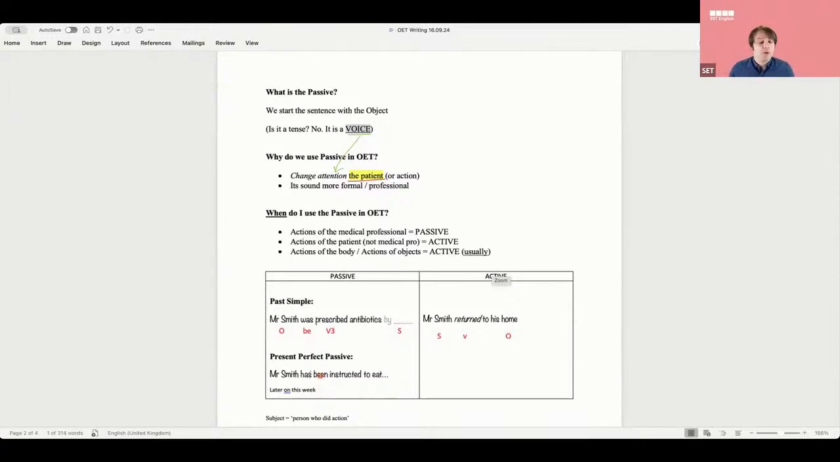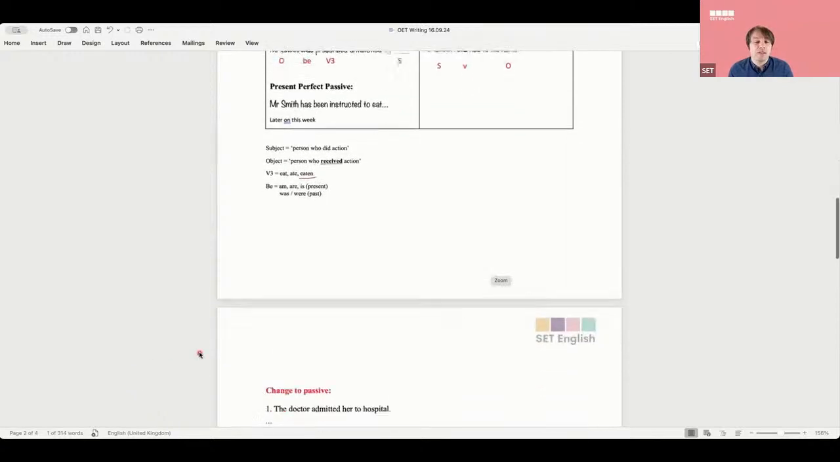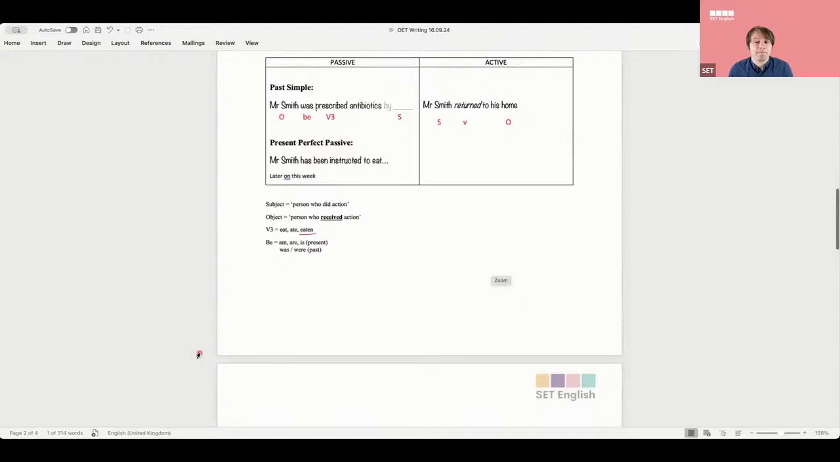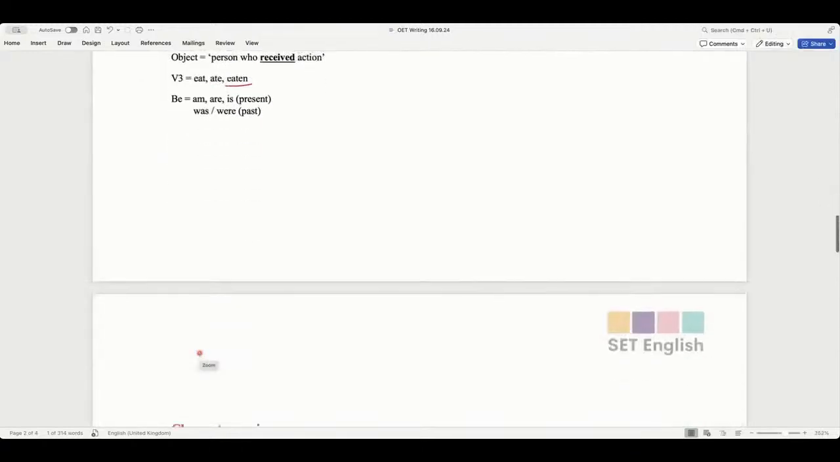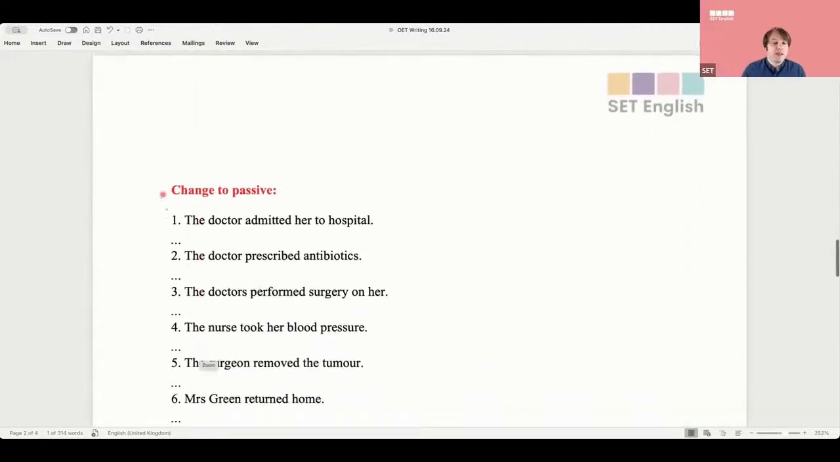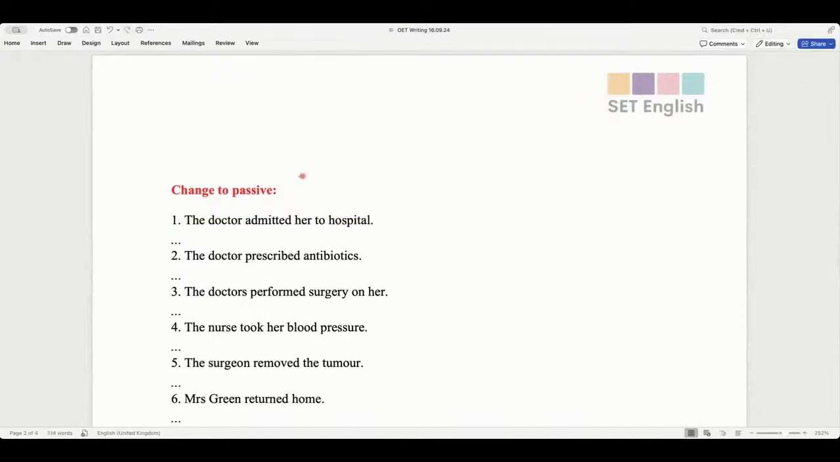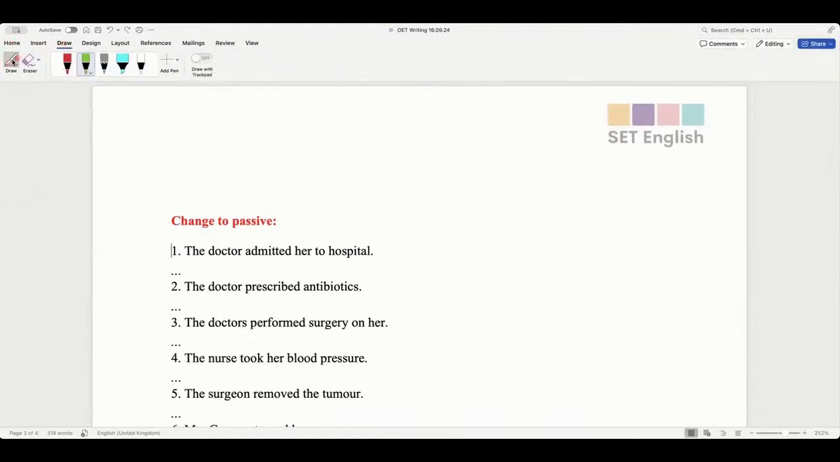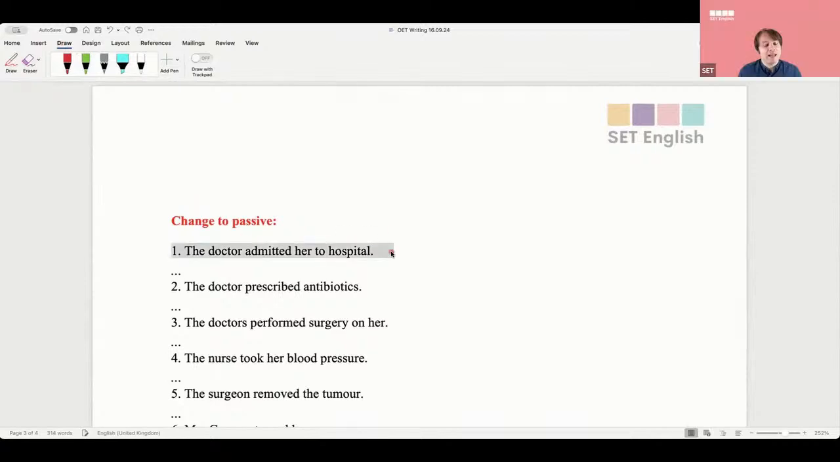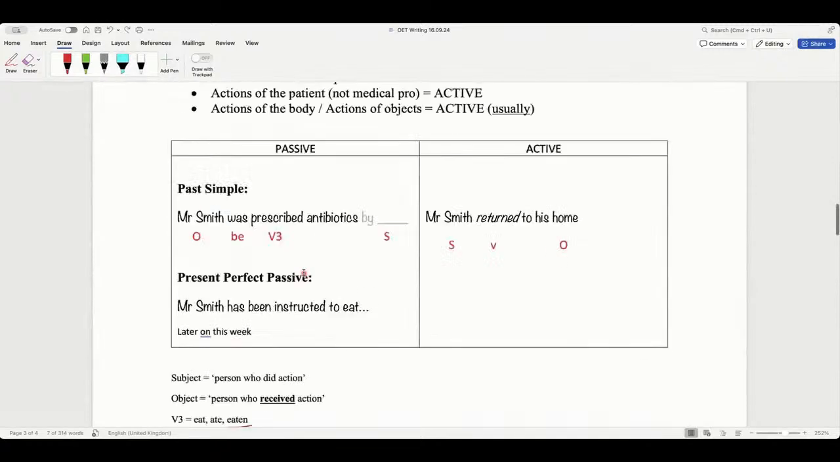Okay. So can I show you a sentence? Can I show you guys some sentences? Yes, thank you. Omi, can you look at this one? Can you read that? What does it say? The doctor admitted her to hospital. Naomi, is that correct? Can I do that in OET? No. Why not?